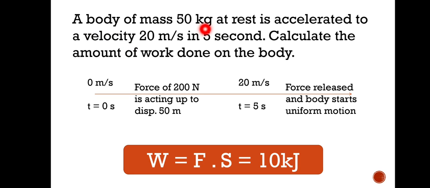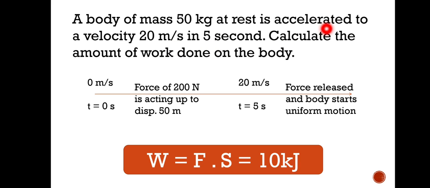A body of weight 50 Newton at rest is accelerated. So here, accelerated means what? When it is accelerating, at that time force is there with the body. So it is accelerated to the velocity 20 meter per second. It is initially at rest, accelerated to 20 meter per second. So that means there is some acceleration, in 5 seconds, it is also given, no?